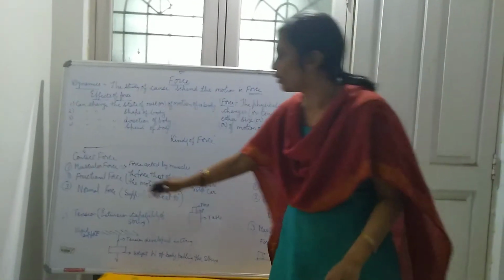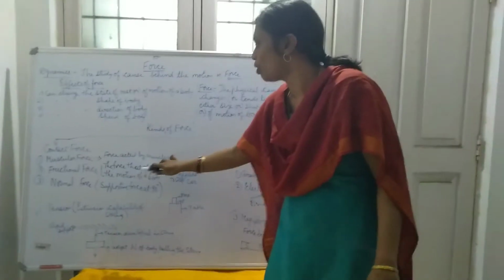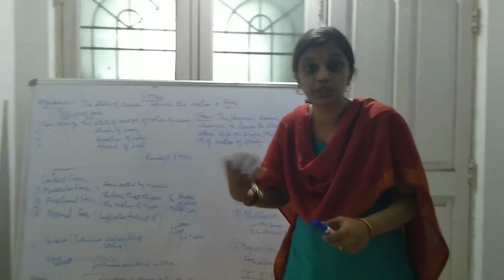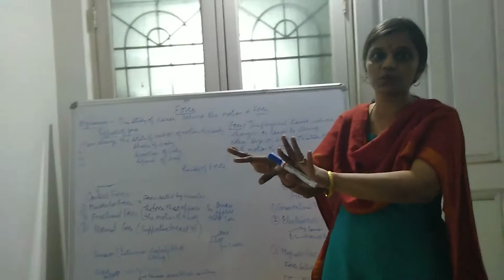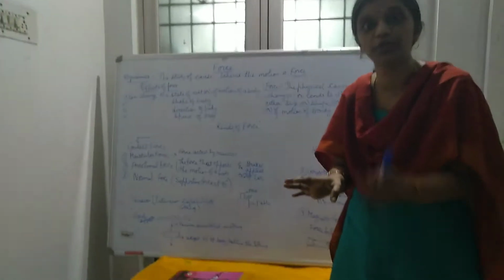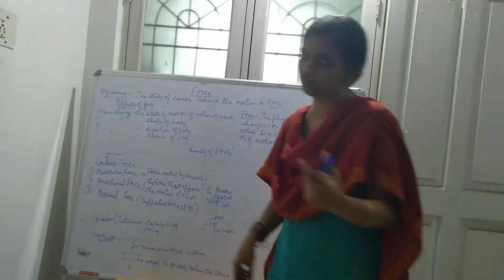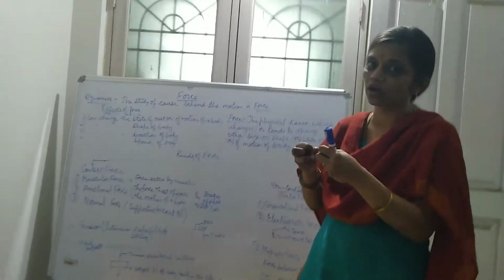The second category is frictional force, the force that opposes the motion of a body. For example, the application of brakes of a car. The car is moving on the road. How will you stop it? You are going to apply the brakes. The brakes are nothing but frictional force which is opposed by the road.